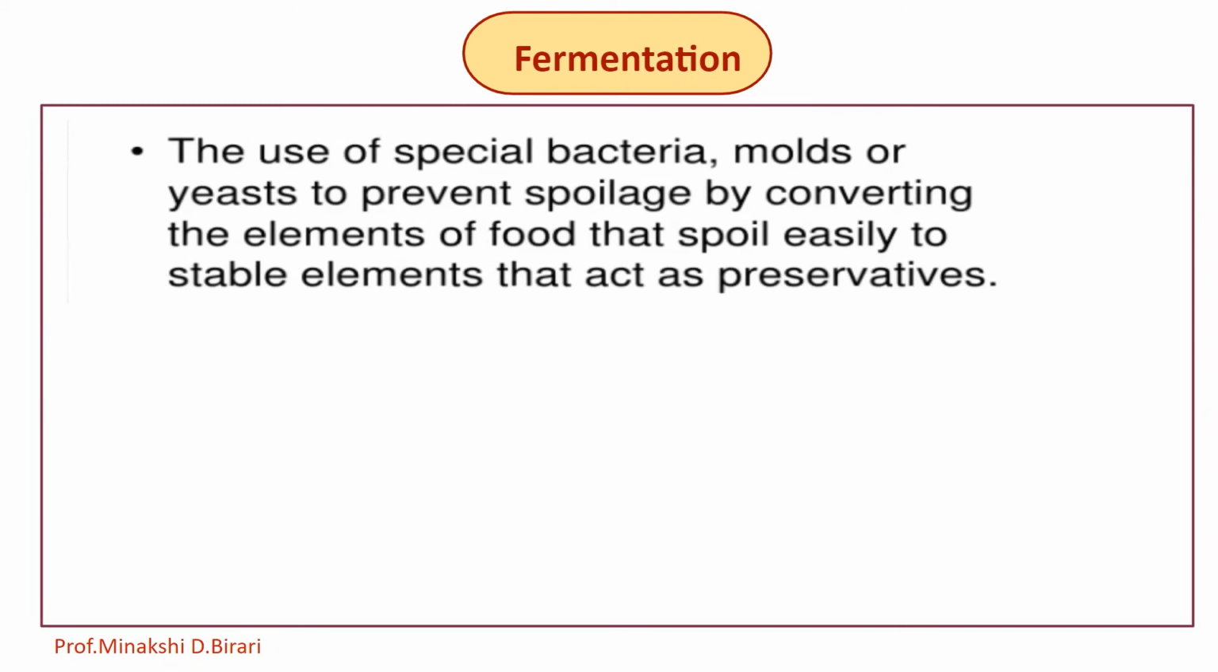Fermentation is the microbial conversion of starch and sugars into alcohol. Fermentation can also make foods more nutritious and palatable, or more tasty. So the use of special bacteria, molds or yeast to prevent spoilage by converting the elements of food that spoil easily to stable elements that act as preservatives.